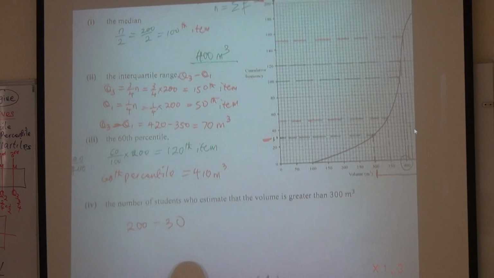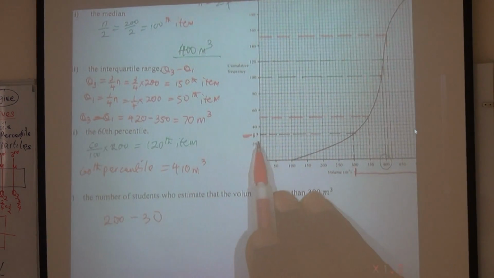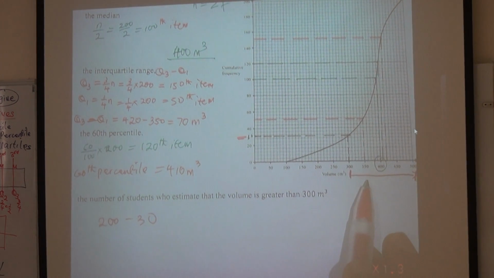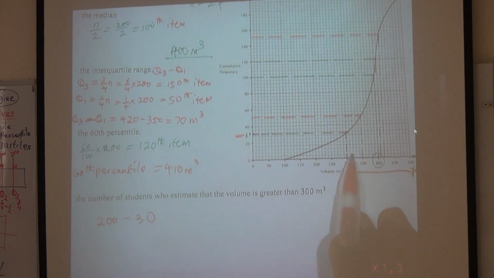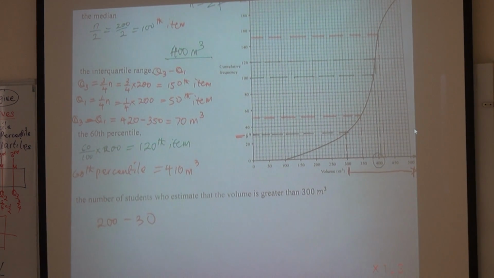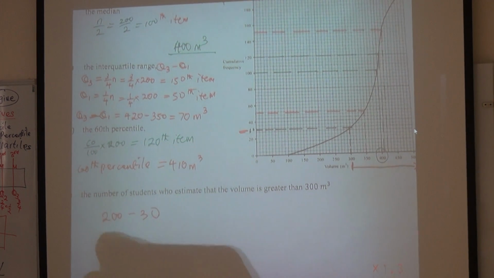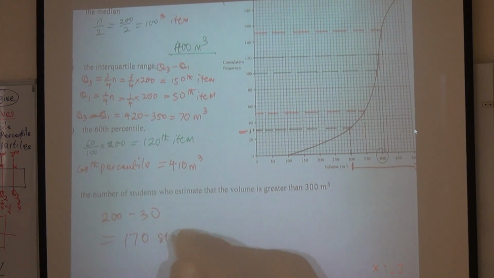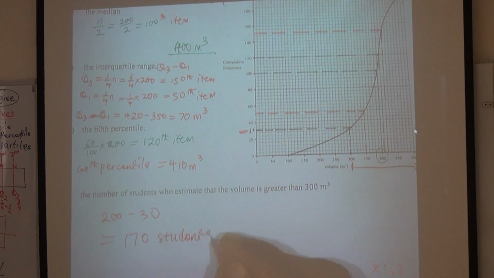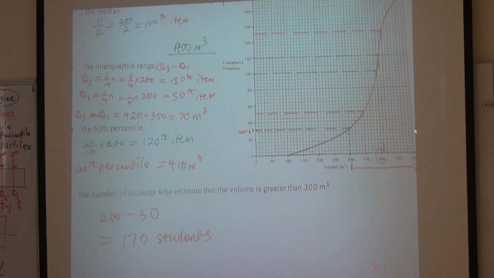Nobody can query me for this because I already showed it on the graph. Okay? But if nothing is on your graph, how can we know where your answer came from? If you make a mistake, how do we give you a partial mark? And that's why it will be 170. So an estimate of 170 students think the estimate of the volume is greater than 300 meter cube. Any questions, please?